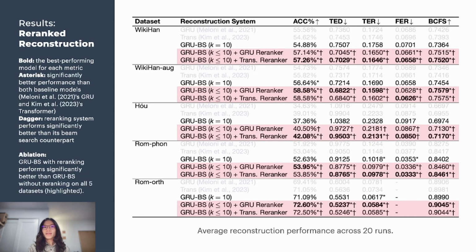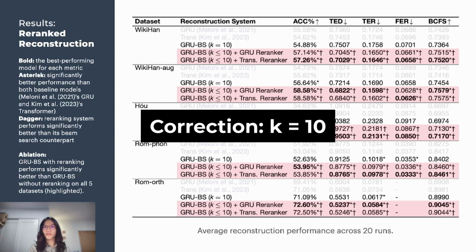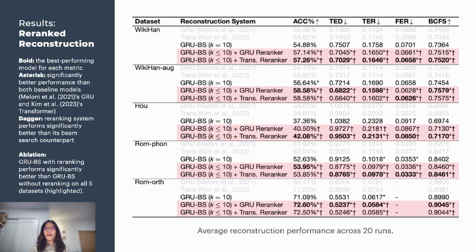To make sure that the improvement comes from re-ranking rather than from beam search, we perform an ablation where we take away the re-ranker and just return the highest scoring candidates from beam search with k equals 1. What we find is that beam search with re-ranking performs significantly better than beam search without re-ranking. This is likely an indication that the reflex prediction model is quite effective at identifying the correct protoform compared to the reconstruction model's own learned parameters.